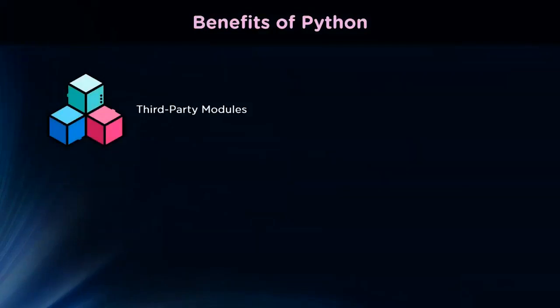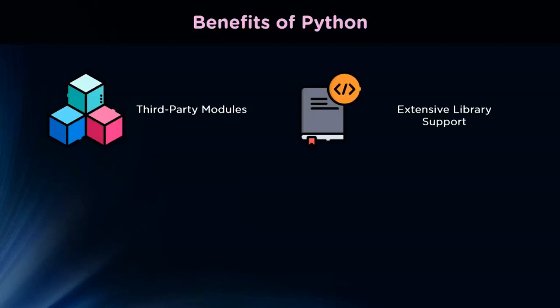When it comes to third-party modules, the Python Package Index, also known as PyPI, contains several third-party modules that allow Python to communicate with the majority of other languages and systems. It has functions that are separate to the Python code base and has many extra capabilities that can be activated later on. Python also contains a vast standard library that covers topics such as string operations, internet protocols, web services tools, and OSI interfaces. Many joint programming tasks have already been coded into the standard library, considerably reducing the amount of code that a new developer must